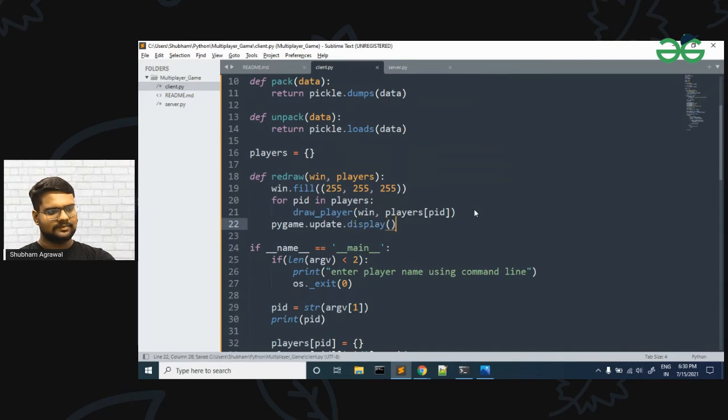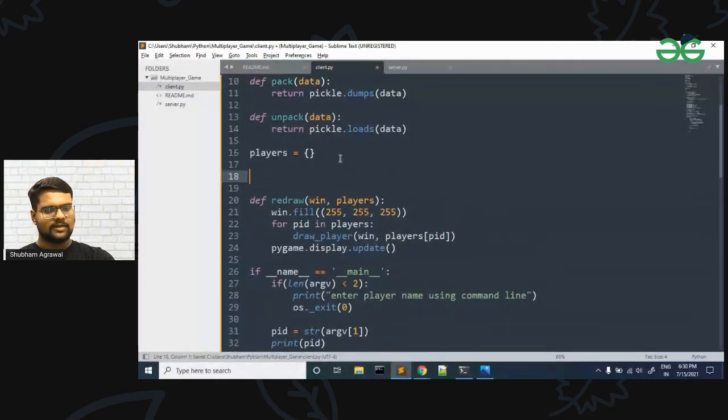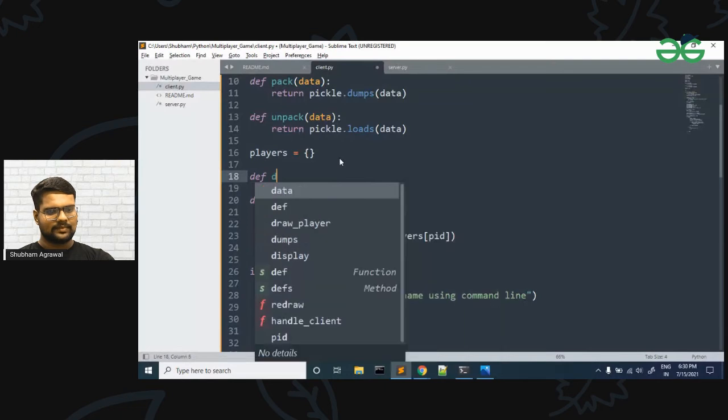I think it is pygame dot display dot update. Yeah, sorry for that. So this will update our display. Now let me make the draw player function also, since we have made it.